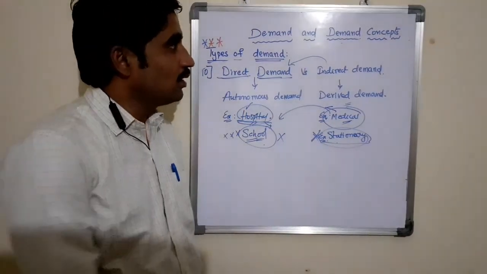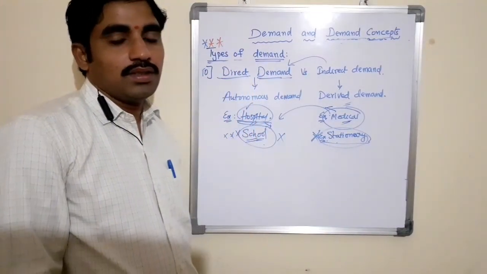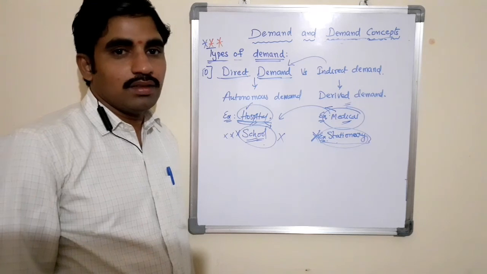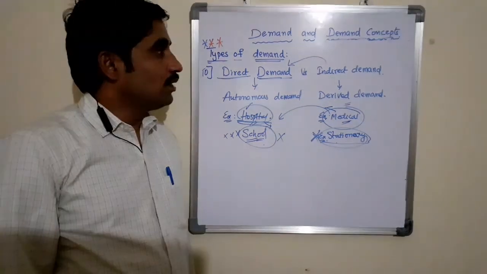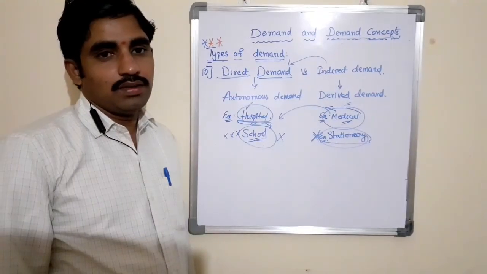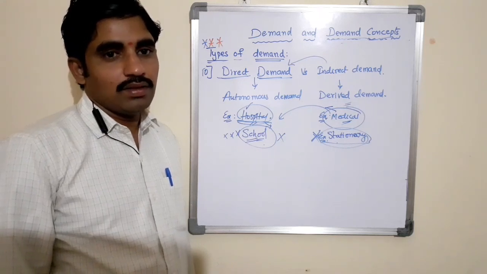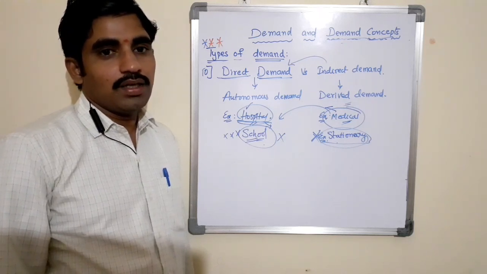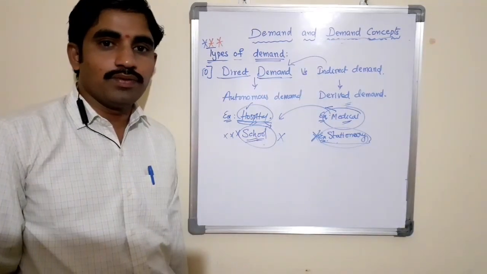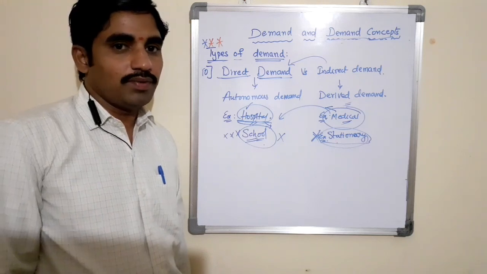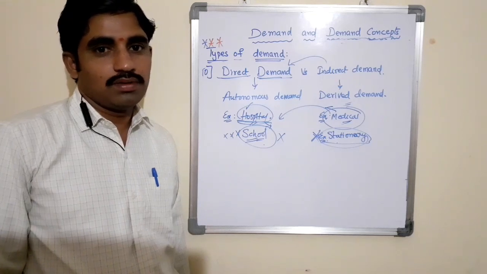Until now we have discussed the concept of demand: what is demand, what is the demand schedule, what is the demand curve, what are the different determinants of demand, what are the different types of demand, what is the demand function, and what is the mathematical relationship between the quantity demanded of a commodity and other determinants. So this is very important from the examination point of view, and one question is compulsory from the concept of demand. Okay, thank you.